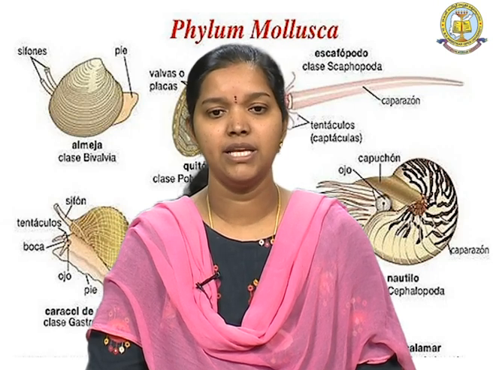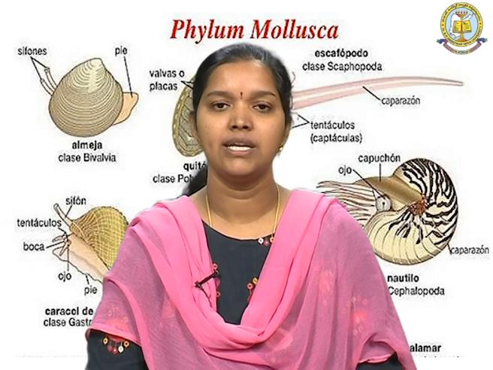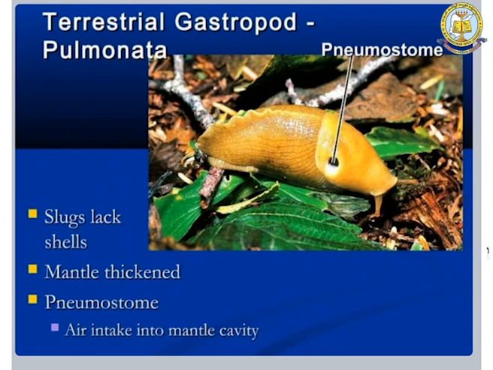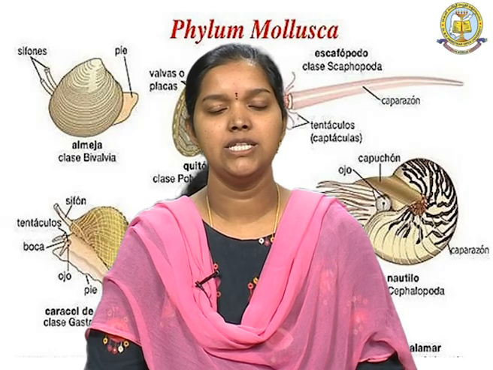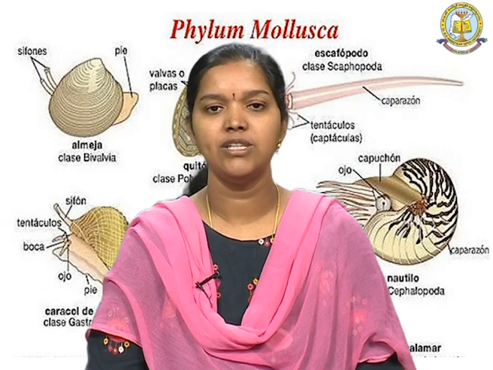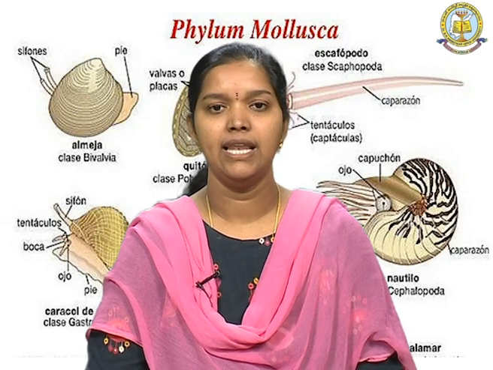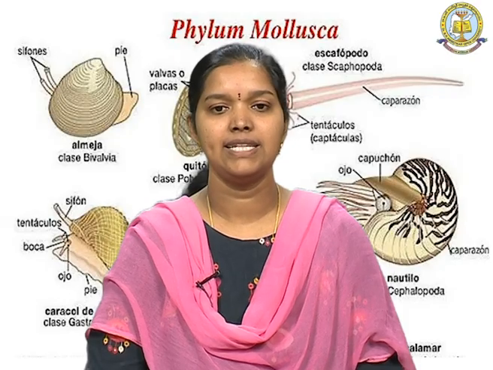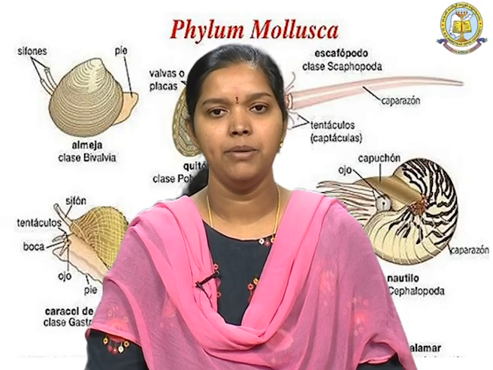This helps in the gliding of these gastropods on the terrestrial region, and these slugs usually lack shells, and the mantle is present in a thickened form, and the air intake is through the mantle cavity. So, this mantle cavity acts as a lung here. This is the realistic image of the veliger larva in the gastropods,